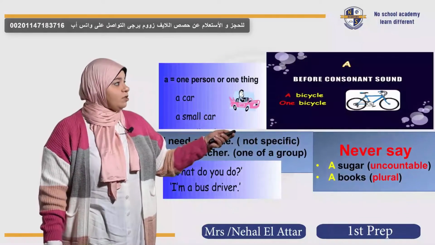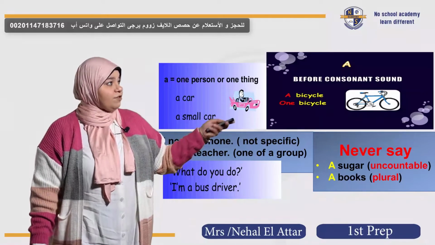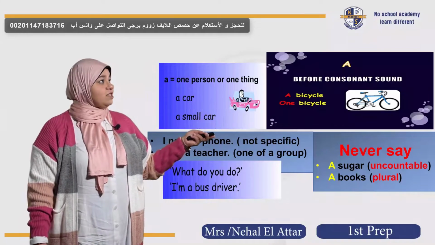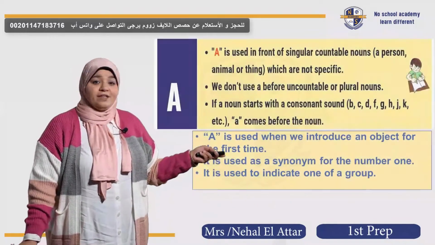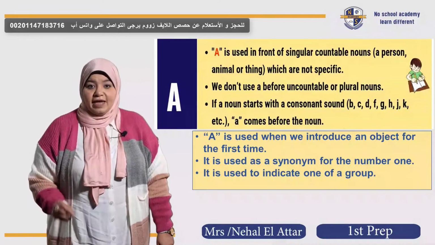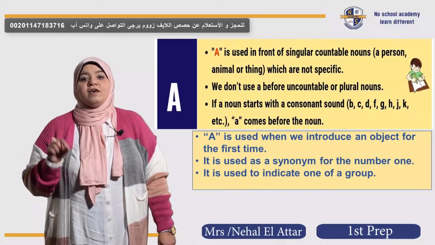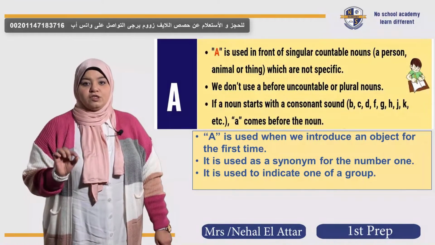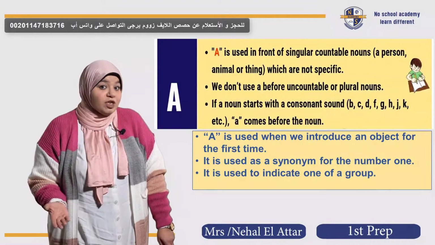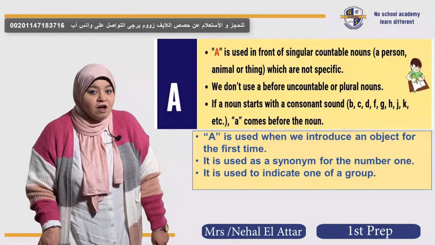Let's see more examples on the screen about this. Can you see this now? We have here some examples to illustrate the meaning of each usage. Can you see it? One important thing that I didn't mention so far, that we use the article a with the nouns or the adjectives that start with consonant sounds. So don't use them with the vowel sounds. Can you tell me what are the consonant sounds and what are the vowel sounds? Quickly write down in the comments.